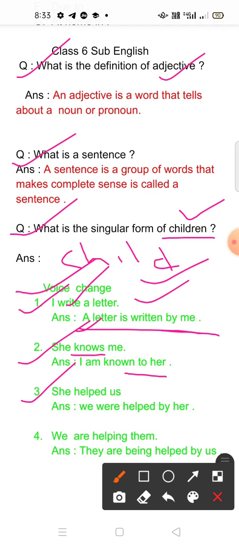She helped us. Helped is V2. For V2, was or were. Us will be converted into we. We is plural, that's why you have to take a plural verb. We were helped by her. We are helping them. This is V4. You have to apply V4 here. Them will be converted into they. They are being helped by us.